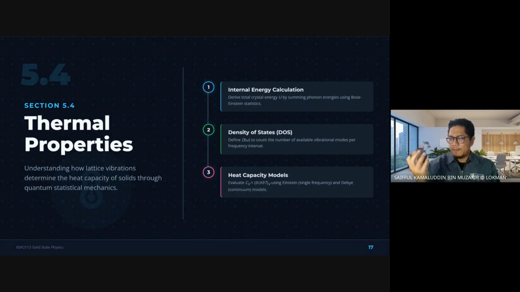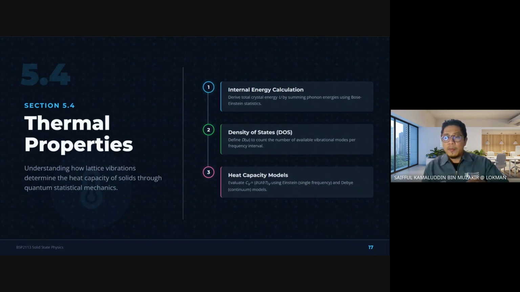Suhu naik, vibration akan naik. Okay? The phonon also will increase, the frequency will increase. So that changes the internal energy and the heat capacity of the material. Kan? So naik, vibrational activity akan change. That vibrational, the phonon activity will change the internal energy and the heat capacity of the material.